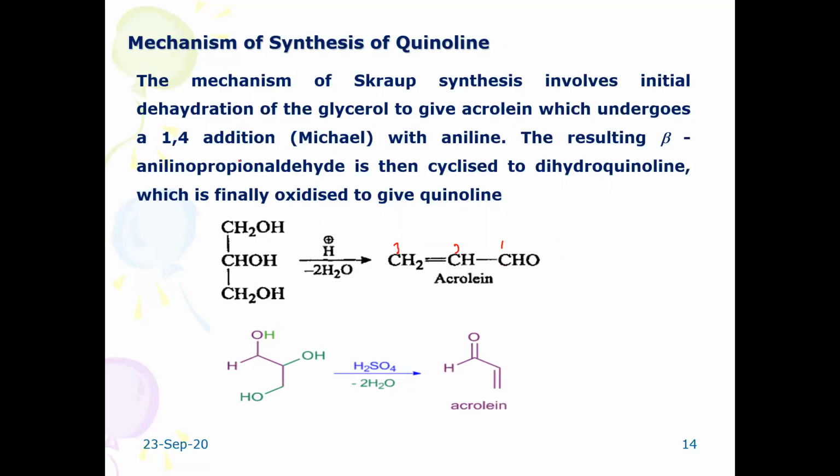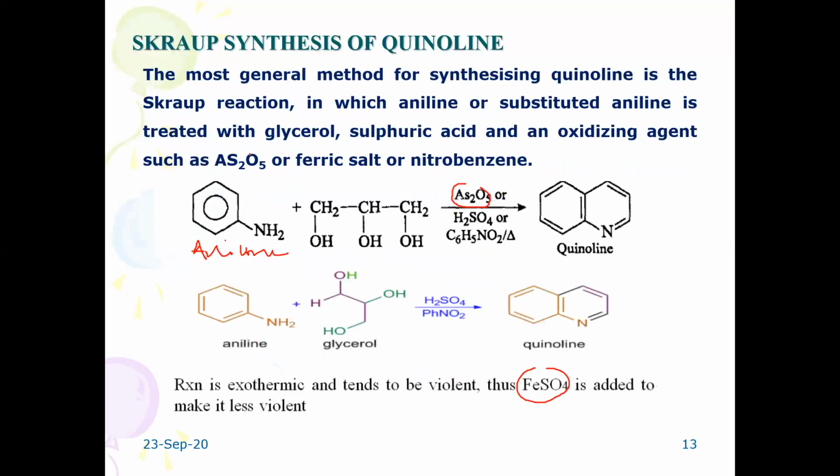Then later it undergoes 1,4 addition, the Michael addition reaction. I hope in the 4th semester you have to learn this. Michael addition means when a compound containing at least one active hydrogen atom, that is either a ketone or nitroalkanes or beta ketoesters or beta cyanoacids, they condense with formaldehyde and primary or secondary amines. So that means, as already seen in the previous reaction, glycerol reacts with aniline.